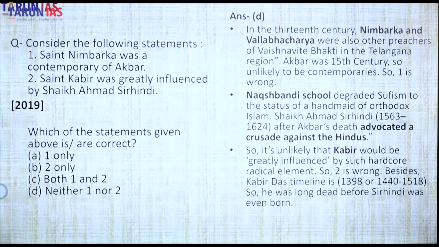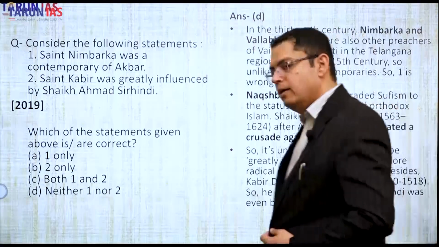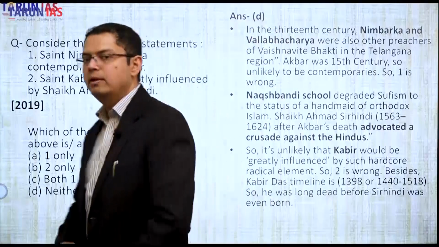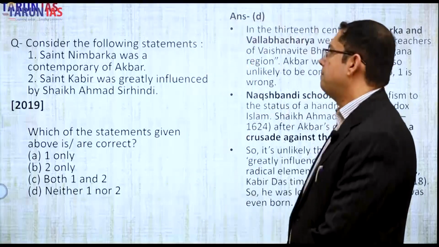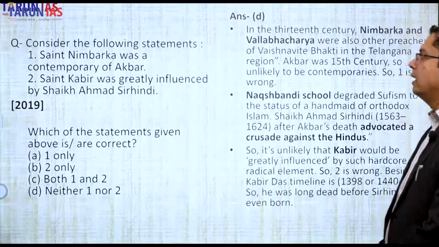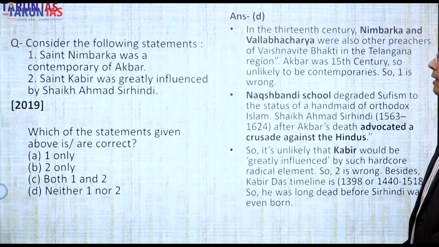I mentioned Nimbakaracharya, Madhvacharya, etc. a little bit, about Dvaita, Advaita, Shuddhadvaita, etc. in medieval times, the philosophical schools. These Bhakti saints had these philosophies, but here only the time period is asked.